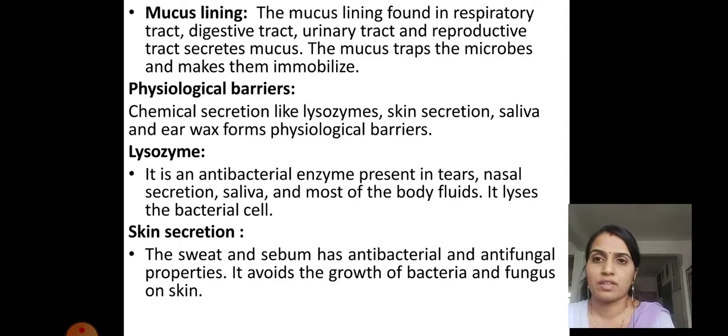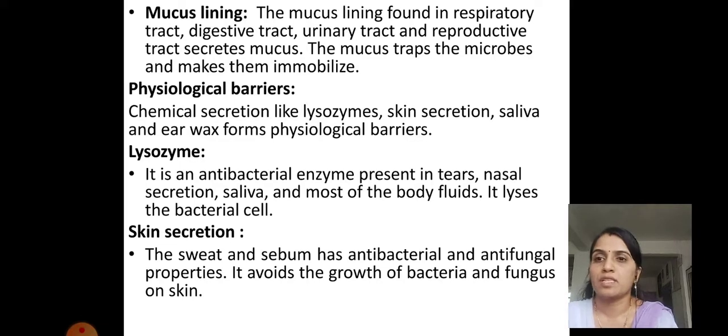Lysozyme is an antibacterial enzyme present in tears, nasal secretion, saliva and most of the body fluids. It lyses the bacterial cell. So any bacterial cell which comes in contact with lysozyme will be broken down or killed.